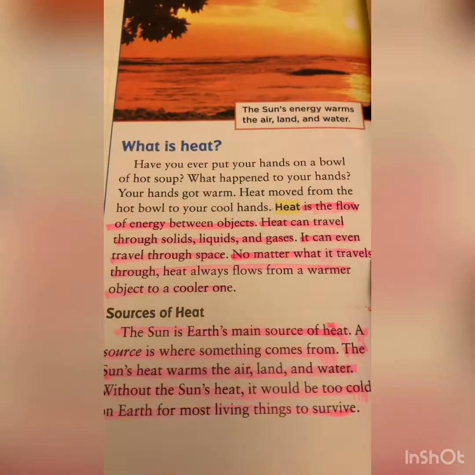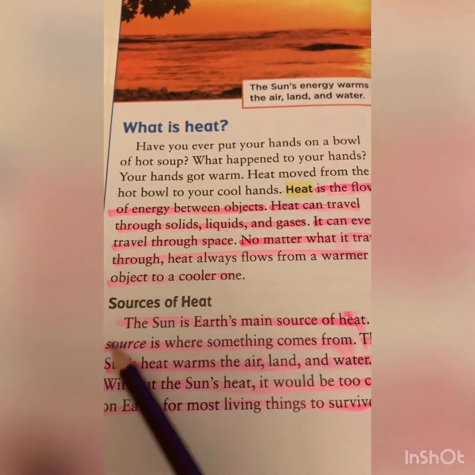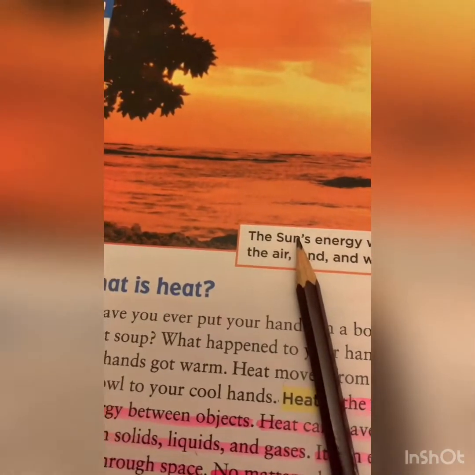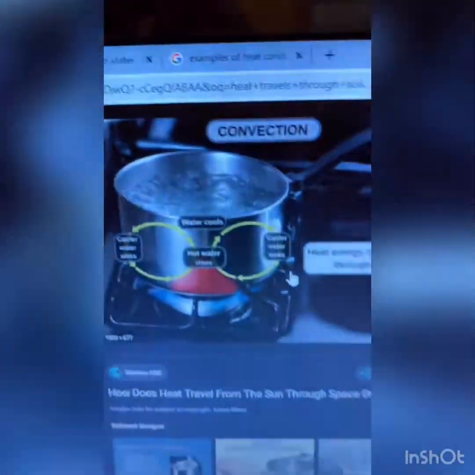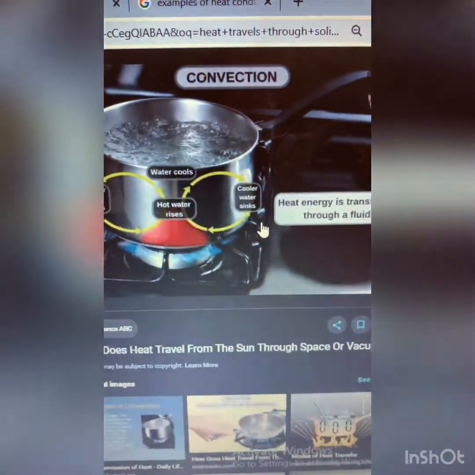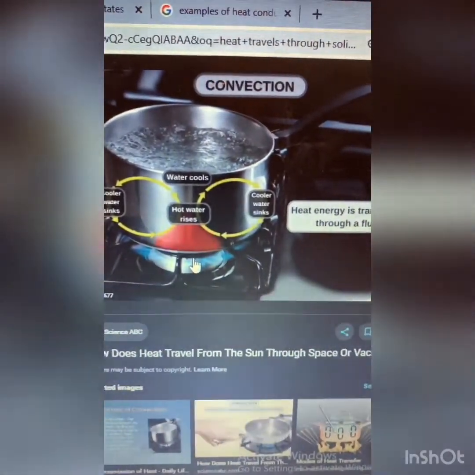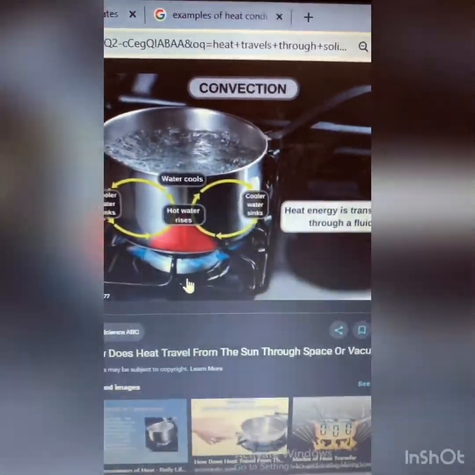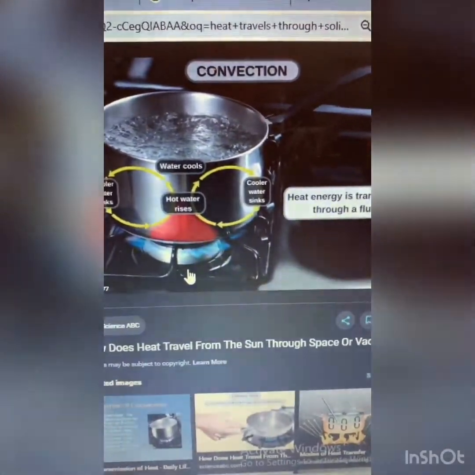Now, no matter what it travels through, heat always flows from a warmer object to a cooler one. As I said before, I will show you here the example of the boiling thing again. So heat will be transferred from the object that is hotter and warmer to the object that is cooler.